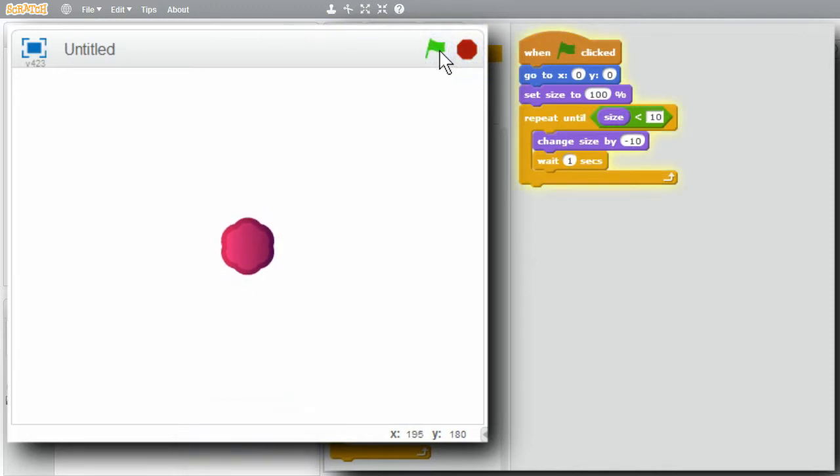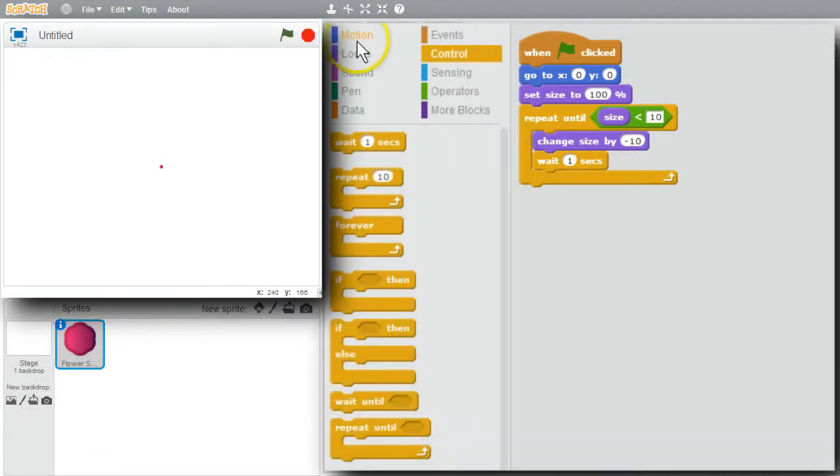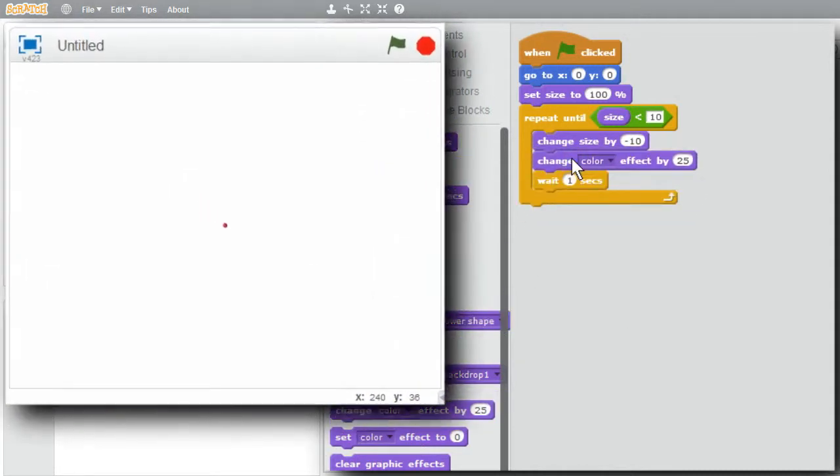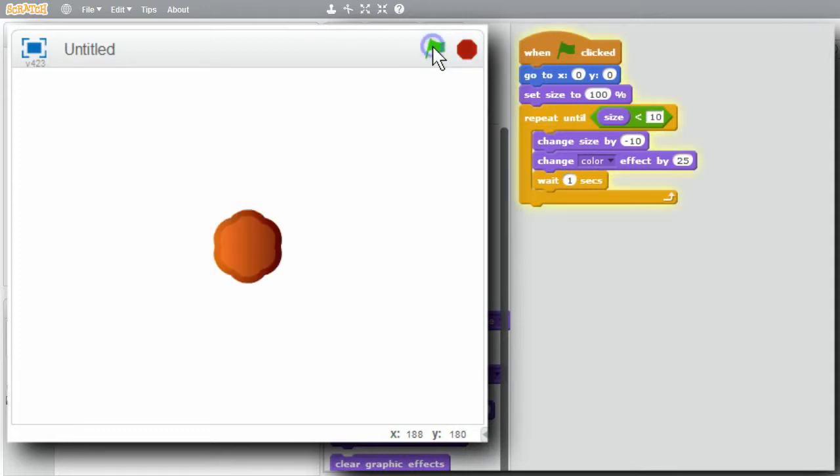Sprite is shrinking, getting smaller, smaller, still highlighted. The program is finished. I'll stop the program. Might be a little more interesting to have the color effect change. I'll go back to looks. I'll get change color effect. Give this a try, make sure it's stopped. Start. Color's changing as it's shrinking. Good. Couple more and then that'll be finished. And stopped. I'll make sure it's stopped.